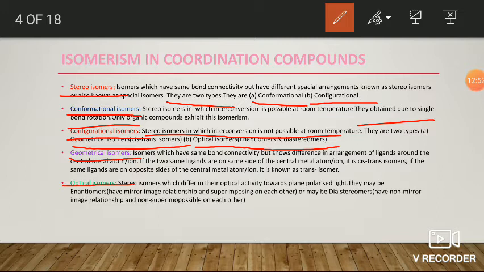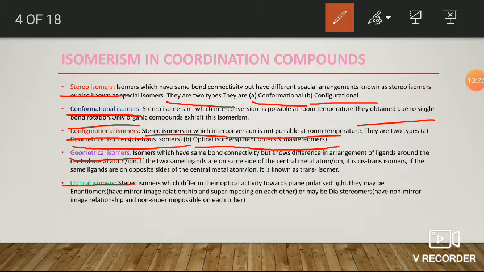That is, the two stereoisomers which differ in their optical activity towards plane polarized light are known as optical isomers.